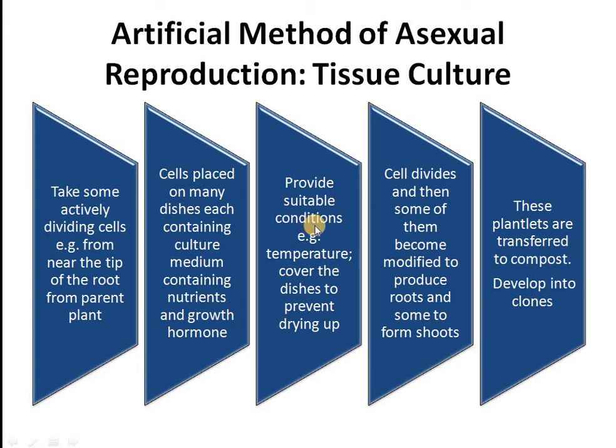With suitable temperature conditions, these dishes will be covered to prevent drying and to keep the moisture there. These cells will divide. Some of them would modify into roots and some into the cells of the shoots. These plantlets are then transferred to compost, where they develop into identical copies of their original parent plant.